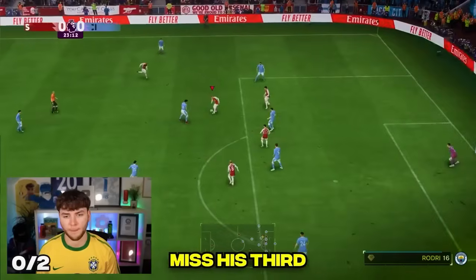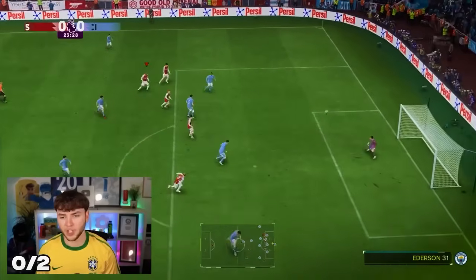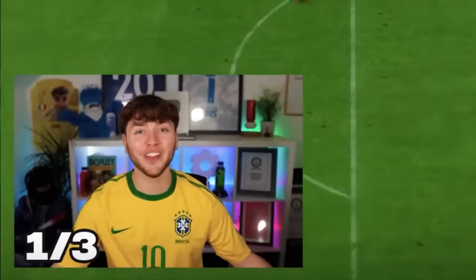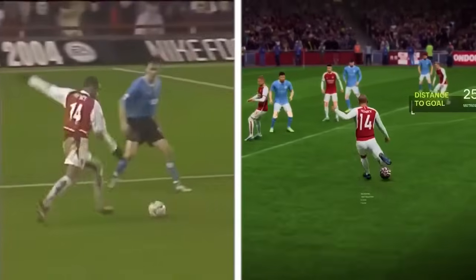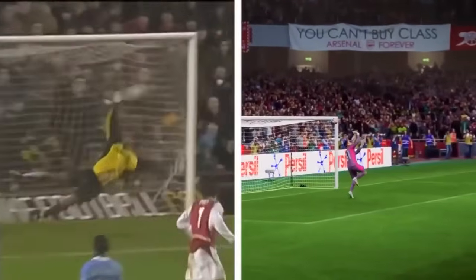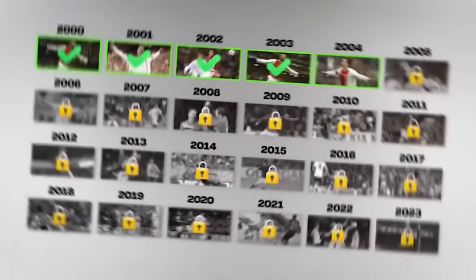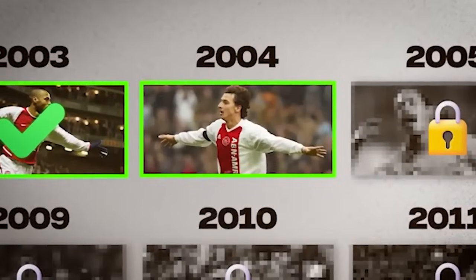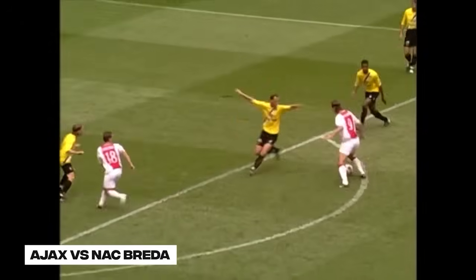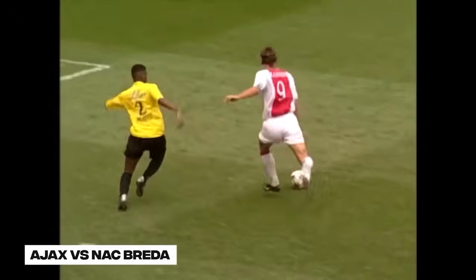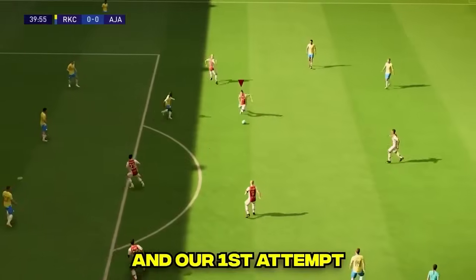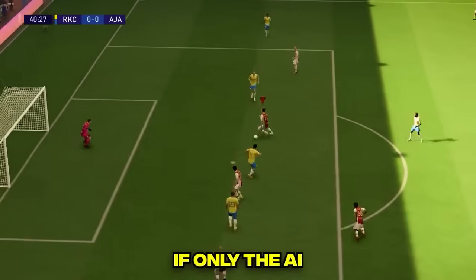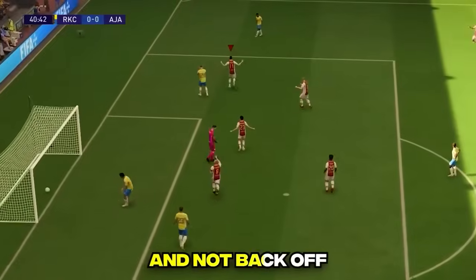But he wouldn't miss his third. The pass to Henry. He takes it, he shoots! He scores! Let's go! Moving on to 2004, we have Zlatan Ibrahimovic's solo run for Ajax. This is one of the best solo goals in history. And our first attempt would be good, if only the AIs actually tried to intercept me and not back off.